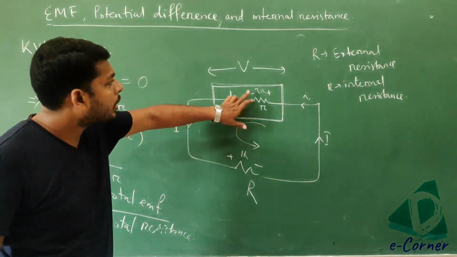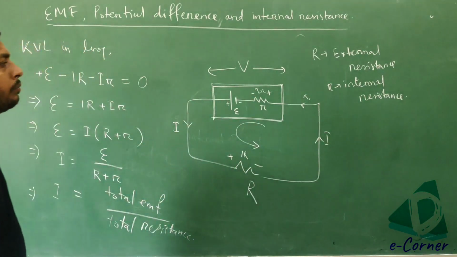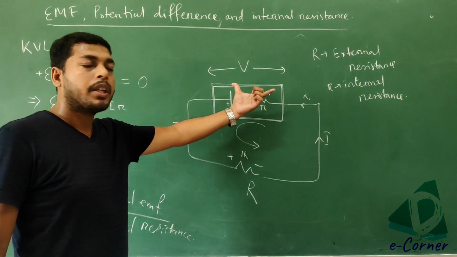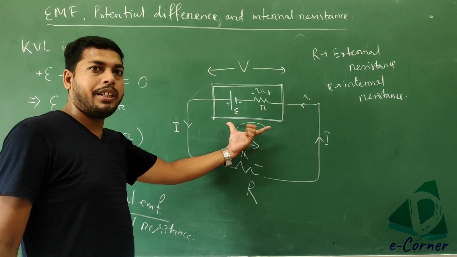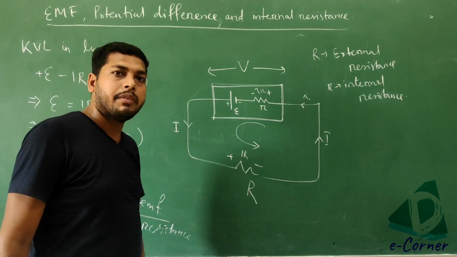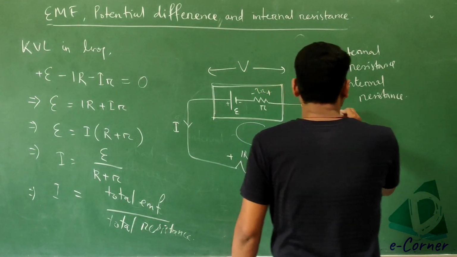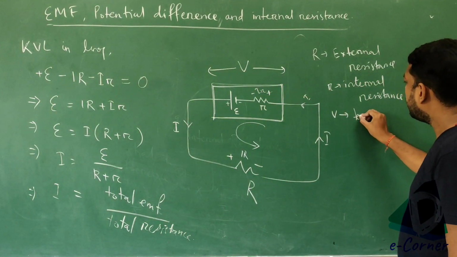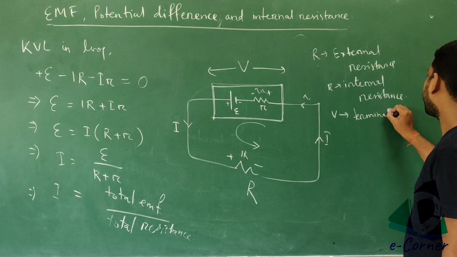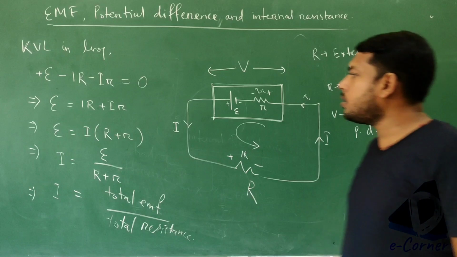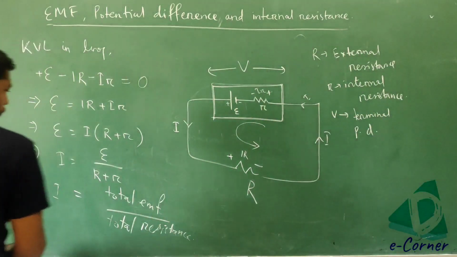Next we have to calculate what is the value of V here. What is V? V is the potential difference across this battery. That means this is the terminal potential difference. V is your terminal potential difference. Got it? So V is equal to again IR.